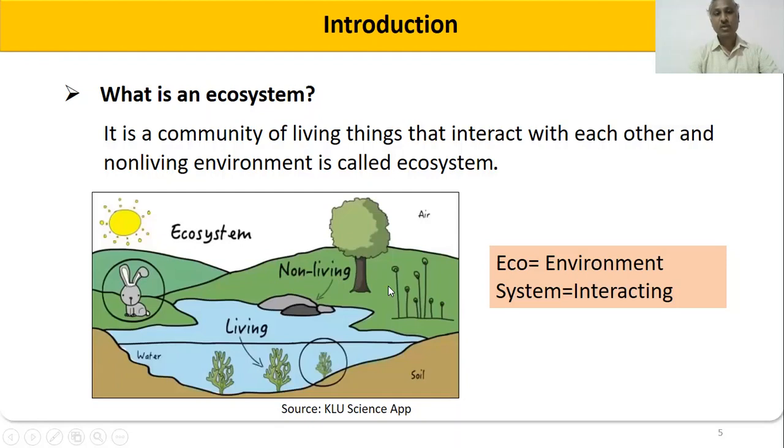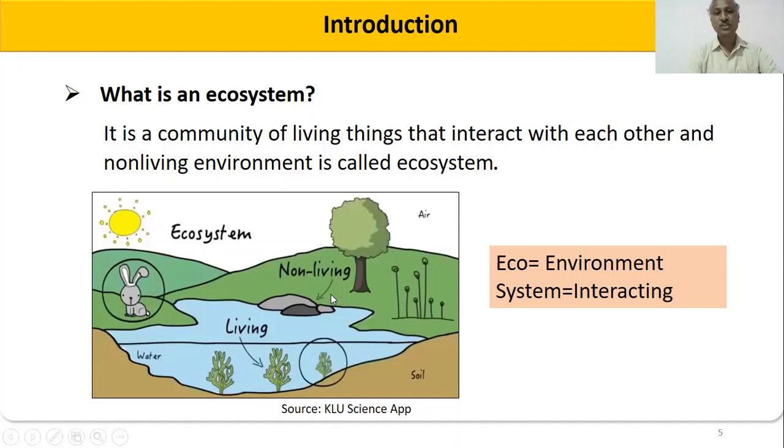So this is what we are calling a community. This picture contains some living things and also some non-living things. Example, the non-living thing is this stone which is lying nearby the pond, and the living things are the plants, and the rabbit is also a living thing. So this is what we are calling a community.